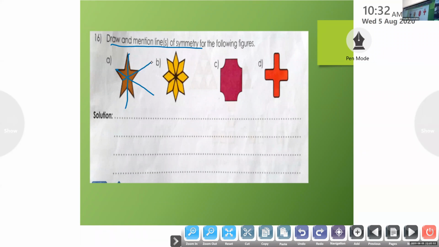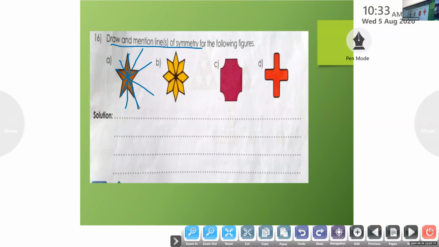Is it over? We can draw here, that is the next one, and here also one is missing. You have to join that also. From the opposite side we can join. So all these are lines of symmetry.